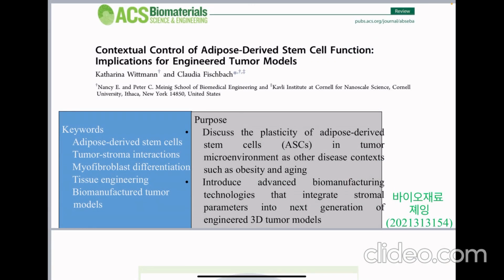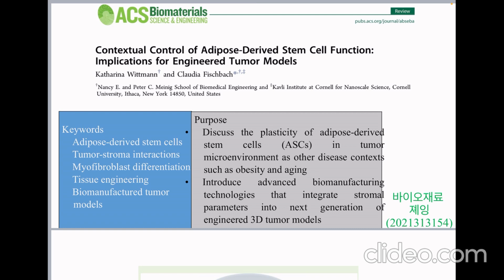Today, I would like to talk about the topic of contextual control of adipose-derived stem cell function, implications for engineered tumor models. The keywords for this article are adipose-derived stem cells, tumor stroma interactions, myofibroblast differentiation, tissue engineering, and biomanufactured tumor models. This review discusses the plasticity of adipose-derived stem cells (ASCs) in the tumor microenvironment, as well as other disease contexts such as obesity and aging.